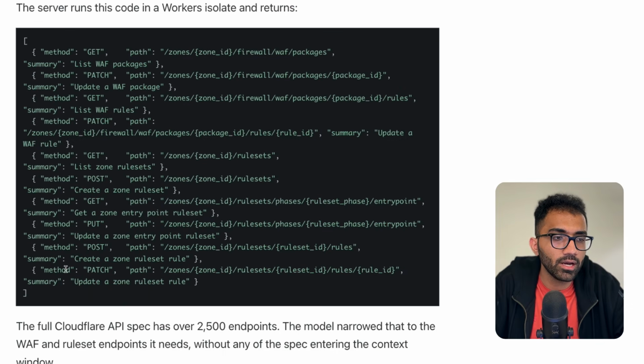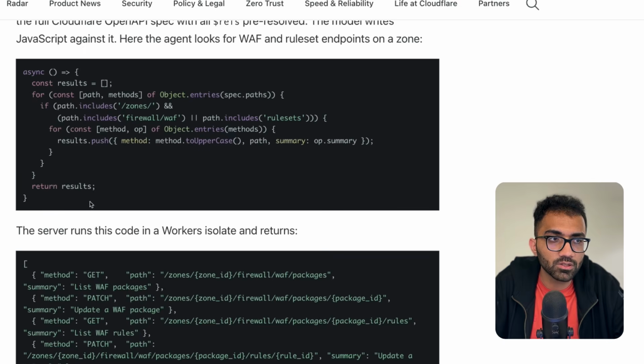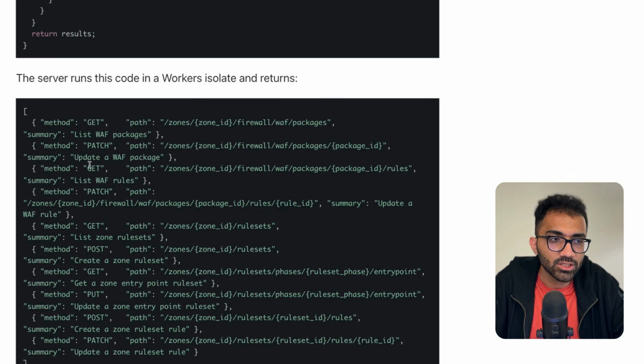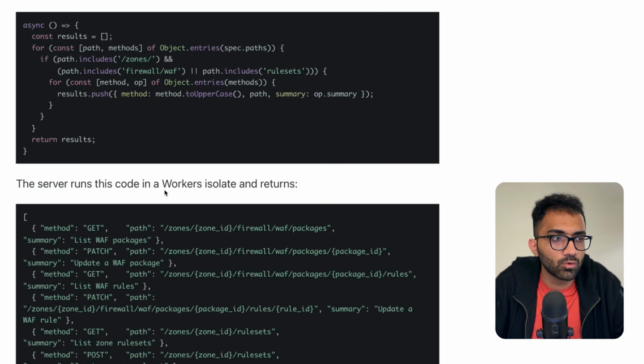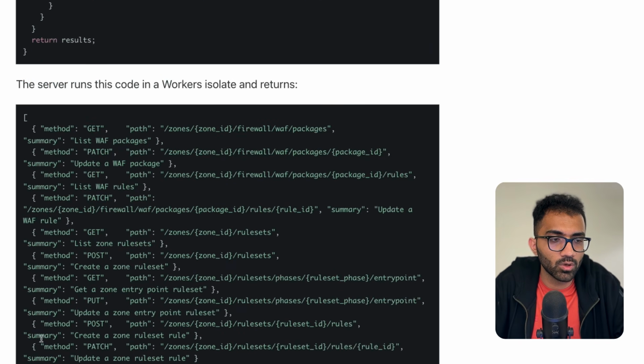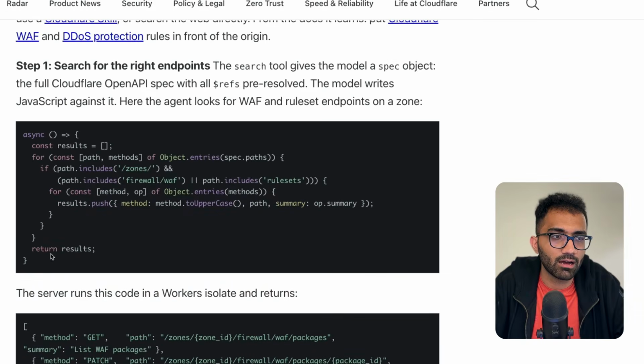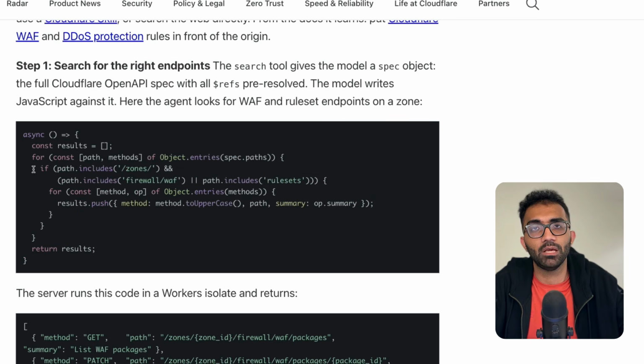So Cloudflare is providing you a free worker where it runs the arbitrary code that you are specifying, and the agent gets the result back, right? So Cloudflare effectively is giving your agent free compute as a service. And they say that the server runs this code in a workers isolate and returns whatever you have requested, right? I'm sure they have very strict limits on this, so it can't be abused in the first place.